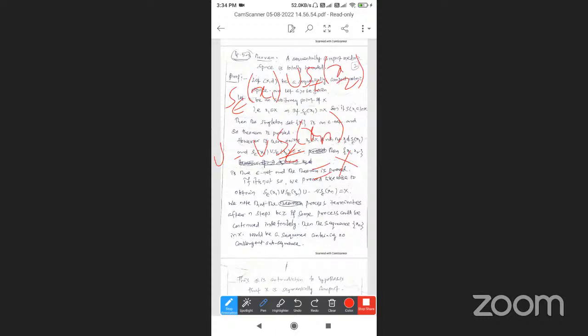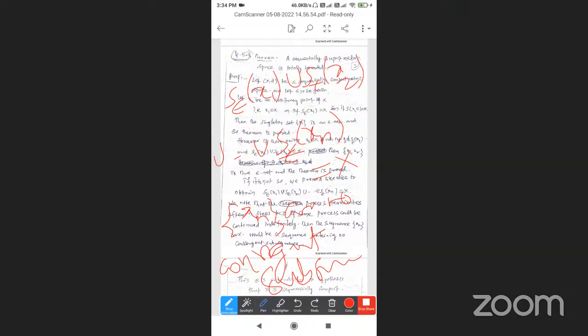Otherwise the sequence xn would contain no convergent subsequence.